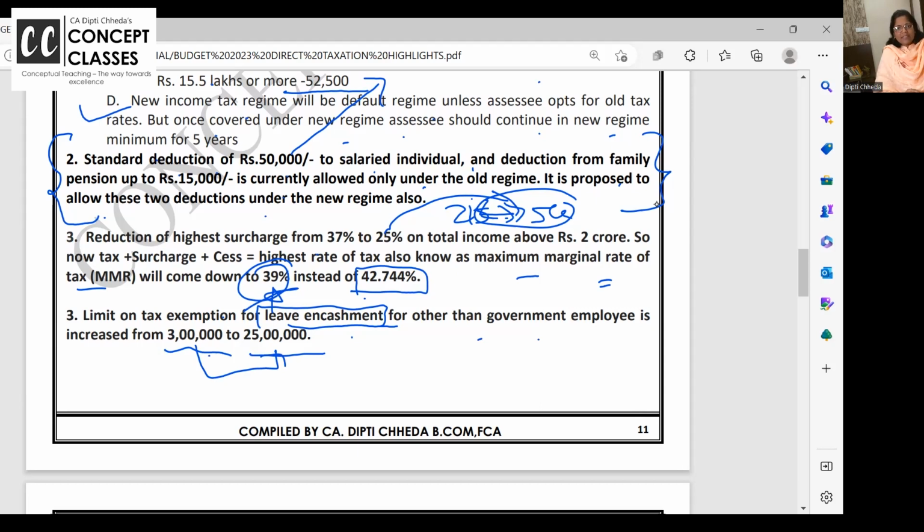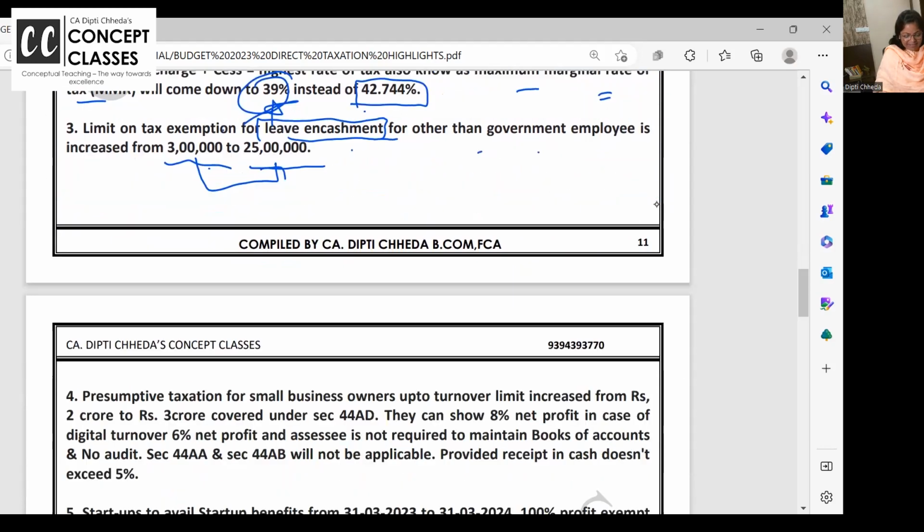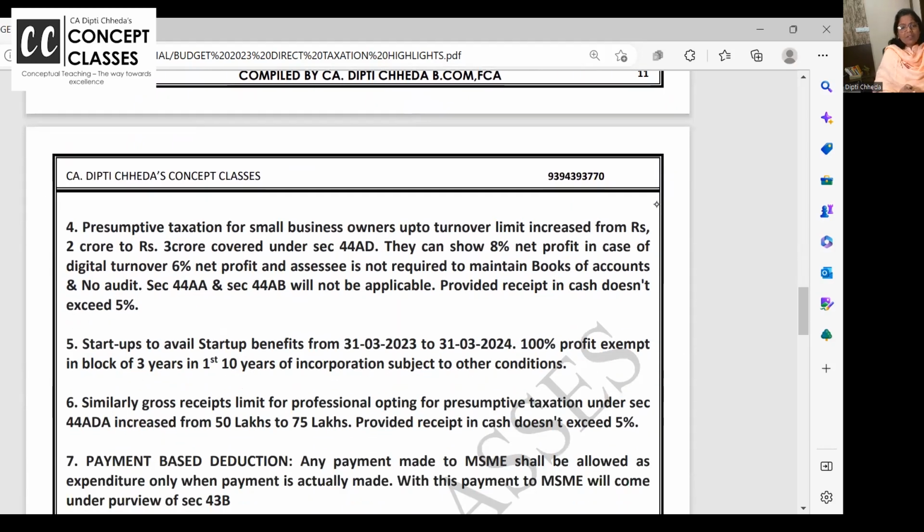If I worked 8 years with, say, Anil, and in the 8 years I'm working with you, you are paying me 8 lakh rupees as leave encashment, and I took it as exempt. Next 8 years, when I'm working with Karthik, Karthik is paying me 30 lakh rupees. So 8 lakhs I have already exempted with Anil. I can take maximum encashment of 25 minus 8. How much will it be? 17 lakhs. So this is the government limit for leave encashment for a lifetime. Clear? Next, now we are going to house property.